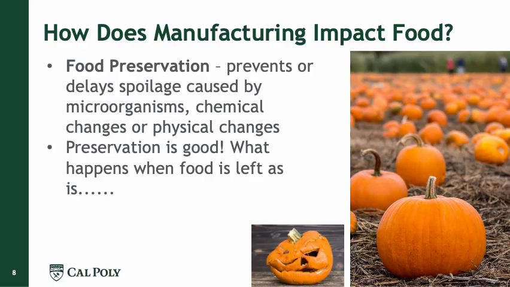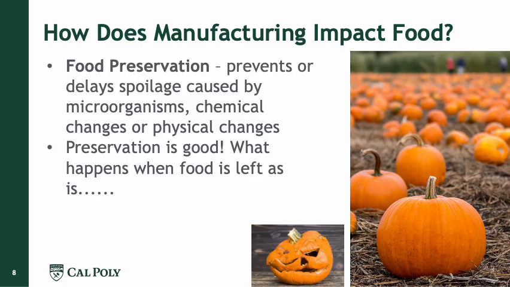So how does food manufacturing impact food? Food preservation prevents or delays spoilage caused by microorganisms, chemical changes, or physical changes. So sometimes people think, is preservation good, processing good, or not? If we have, say, like in the picture, a pumpkin, and we just don't do anything, well, the pumpkin may last for a few days, a week, but then it will spoil because of the action of different things.